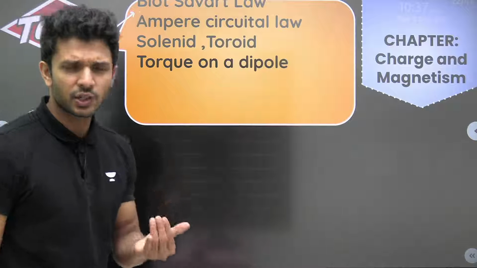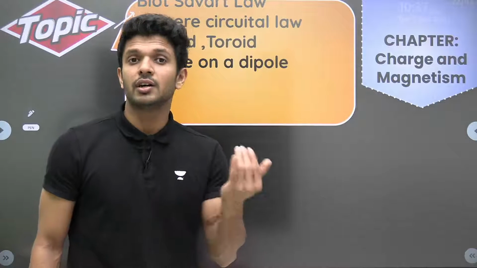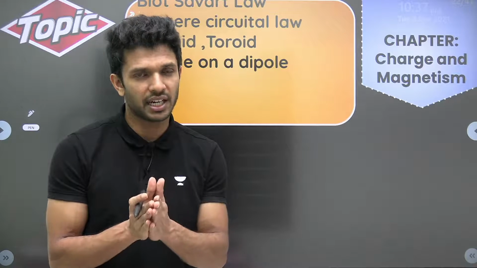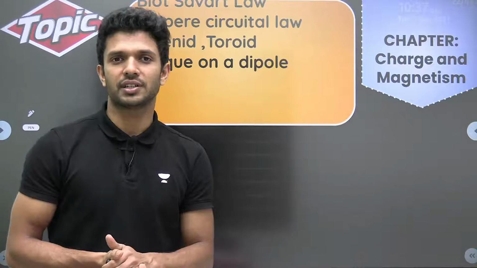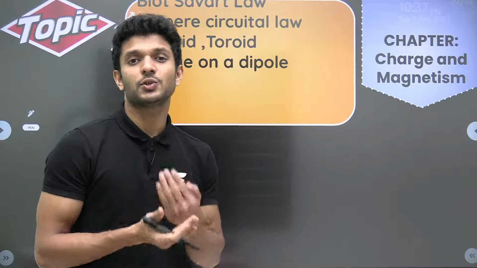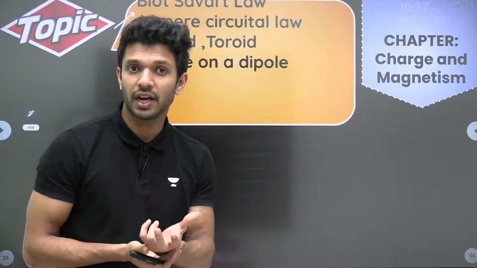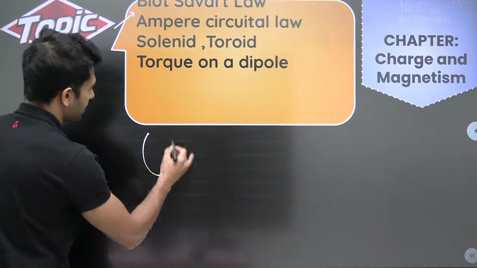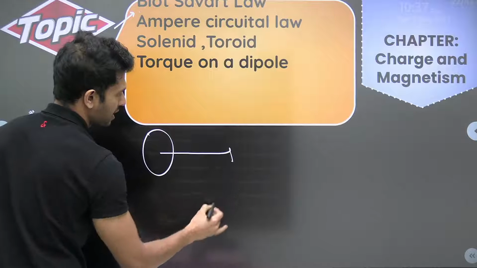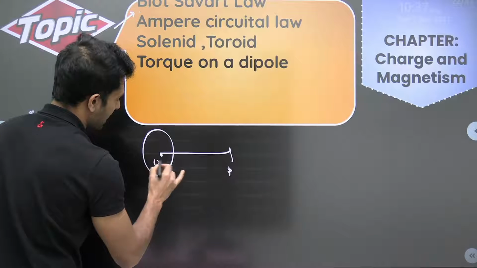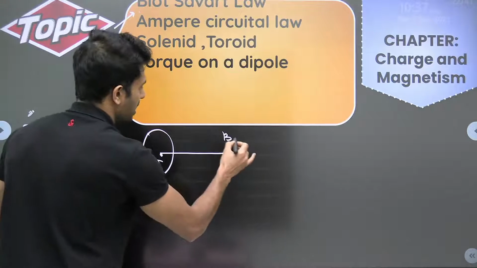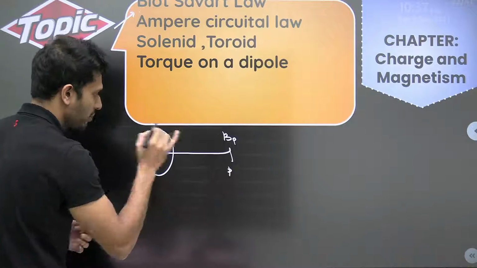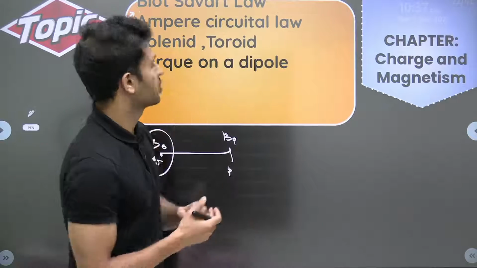Biot-Savart's law. You all know what Biot-Savart's law is about. It is for finding out the magnetic field produced by a current carrying conductor. Is it important or not? Absolutely, super important, right? Now, by using Biot-Savart's law, we'll be asked to find the magnetic field produced by a current carrying loop, on its axial point, and exactly at the center. At these points we can find the magnetic field, B1, B2, or we call it BP, BO, by using this Biot-Savart's law.